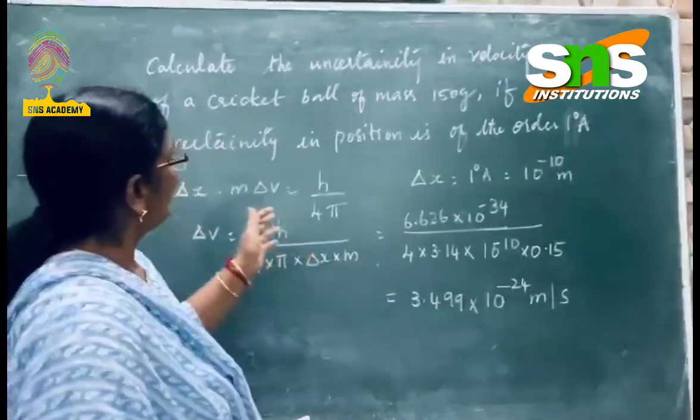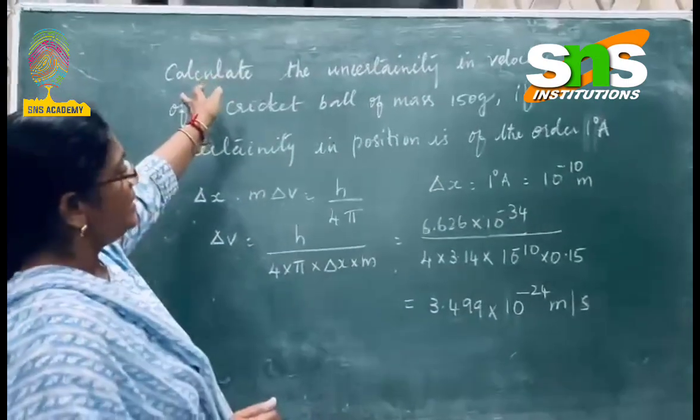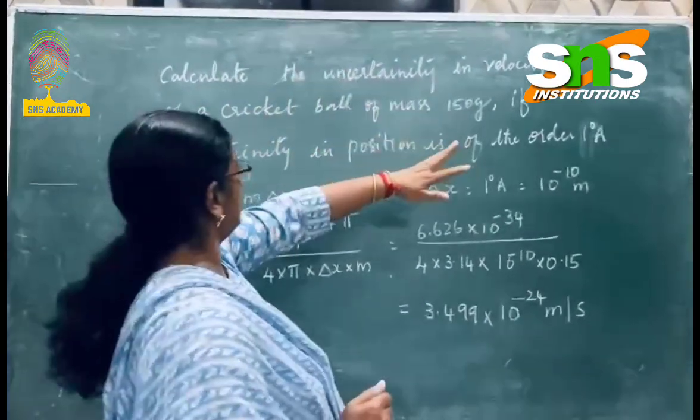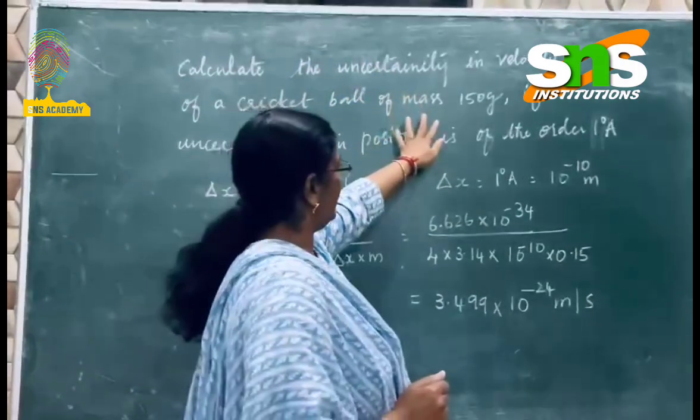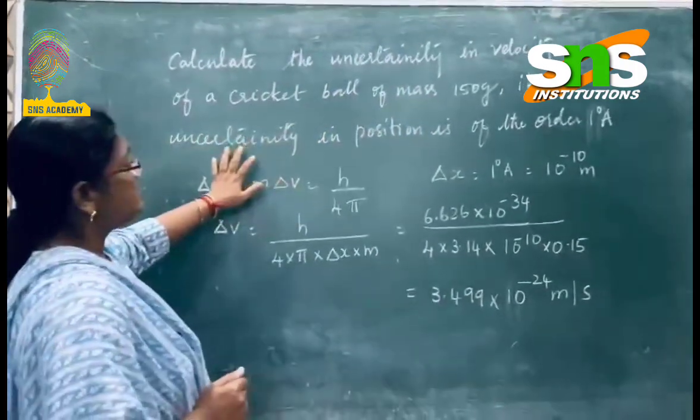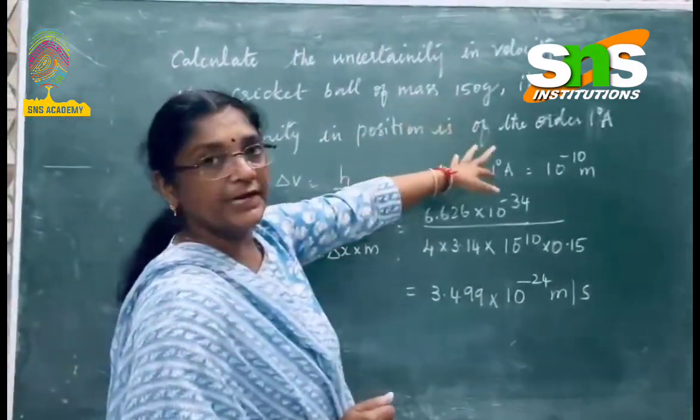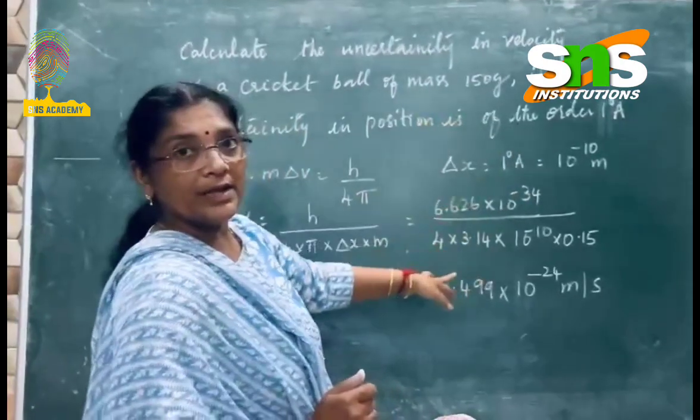This is another numerical where you're going to calculate the uncertainty in the velocity of a cricket ball, where the mass of it is given as well as the uncertainty in its position, given as 1 degree Armstrong.